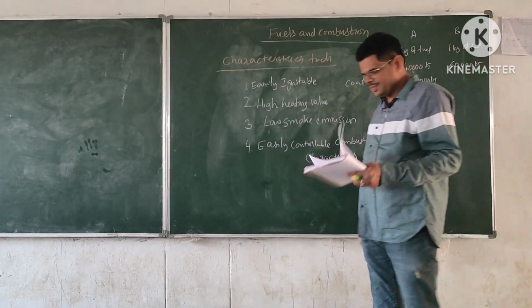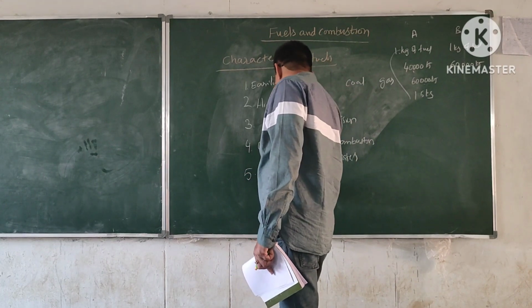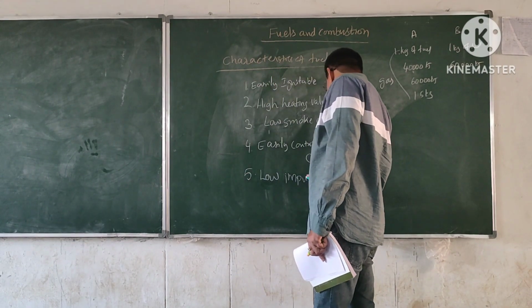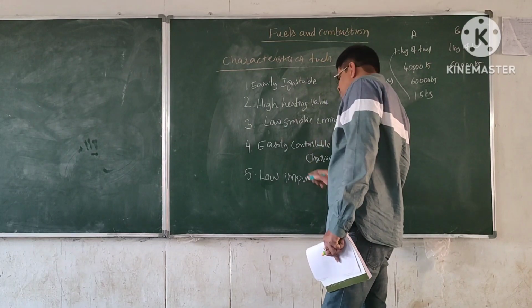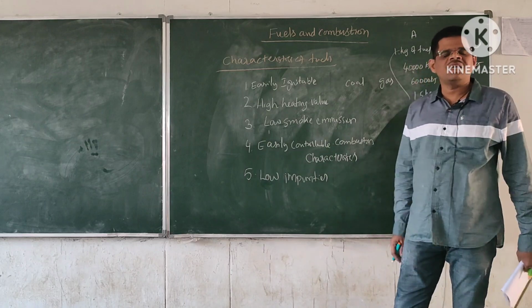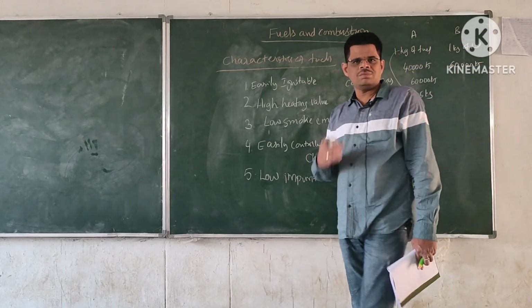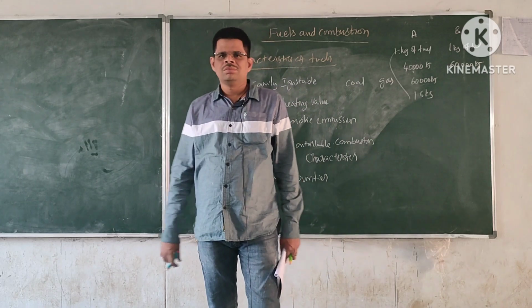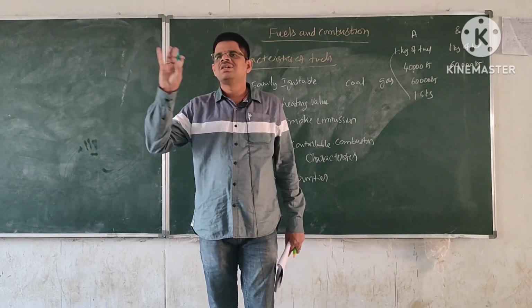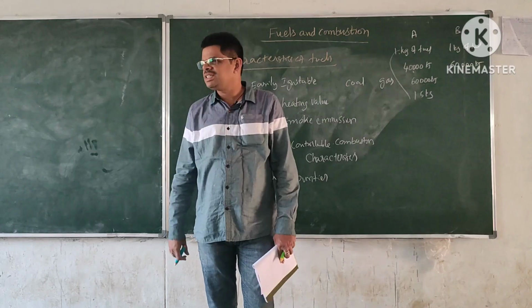And finally, it should have low content of impurities. See, what happens if you burn wood or coal? After burning, it will leave us with some quantities of ash. Is it right or not?